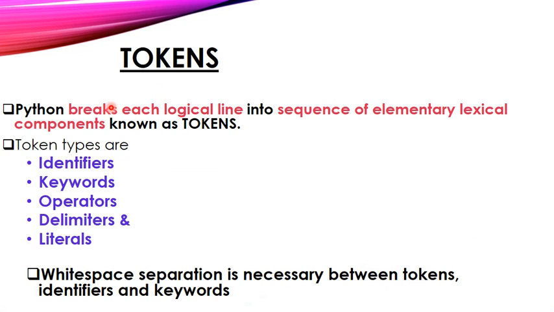Tokens. So what is meant by tokens? Python breaks each logical line into a sequence of elementary lexical components known as tokens. So what it means is, in the Python programming language, a single line of code is divided into small components. That is known as tokens.